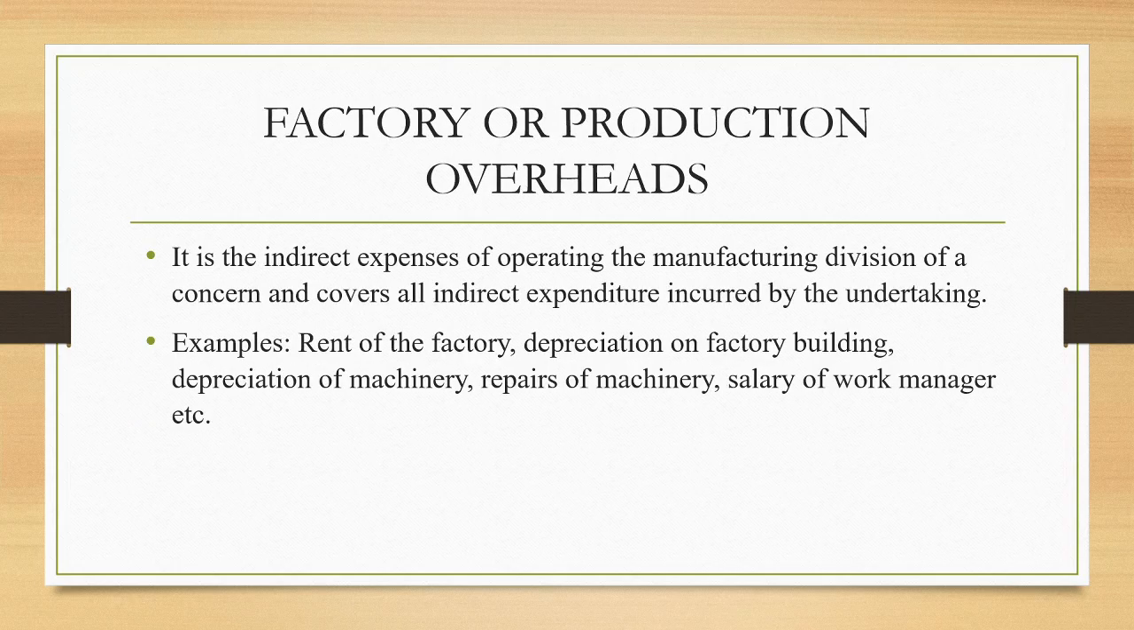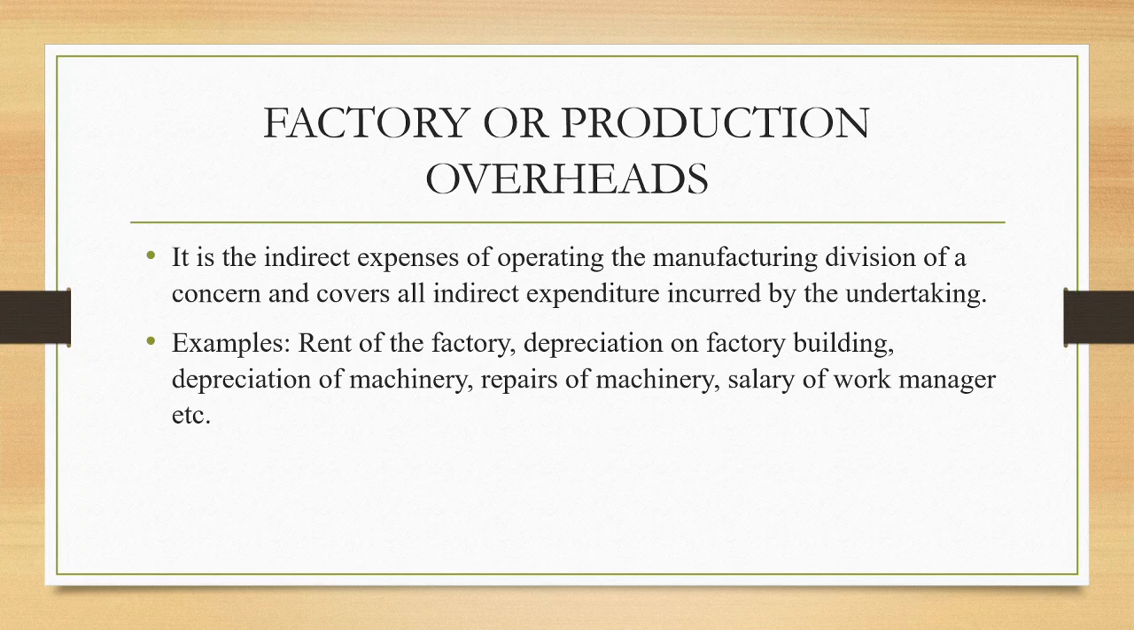Now, the factory or production overheads. These are the indirect expenses of operating the manufacturing division of a concern, and it covers all indirect expenditure incurred by the undertaking. Now, the indirect material cost, indirect labor and indirect expenses incurred in the factory for the purpose of manufacture is known as the factory or production overheads or manufacturing overheads or works overheads.